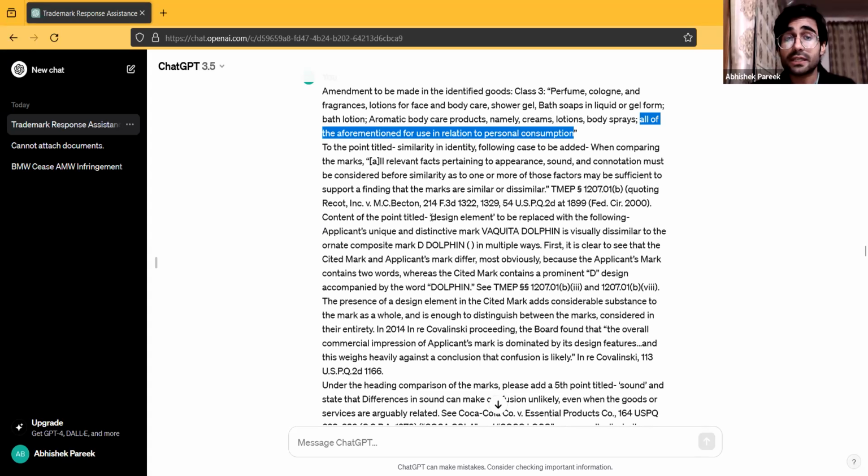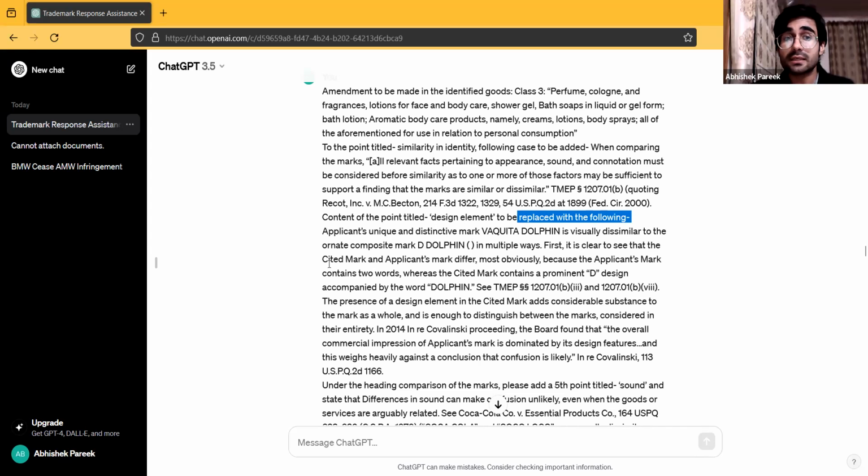Then content of the point titled design element to be replaced. So the design element pointer did not contain very useful information. It in fact, in a way, stated that the marks are similar, right? So over here, what I have stated is that replace what you have written with this. Applicant's unique and distinctive mark, Vaquita dolphin, is visually dissimilar to the ornate composite mark, D dolphin, in multiple ways.